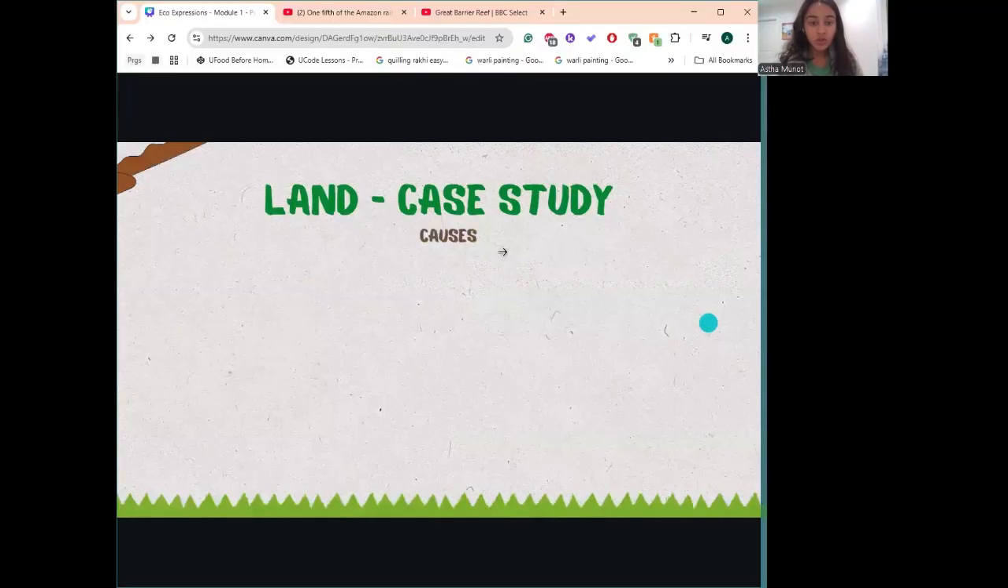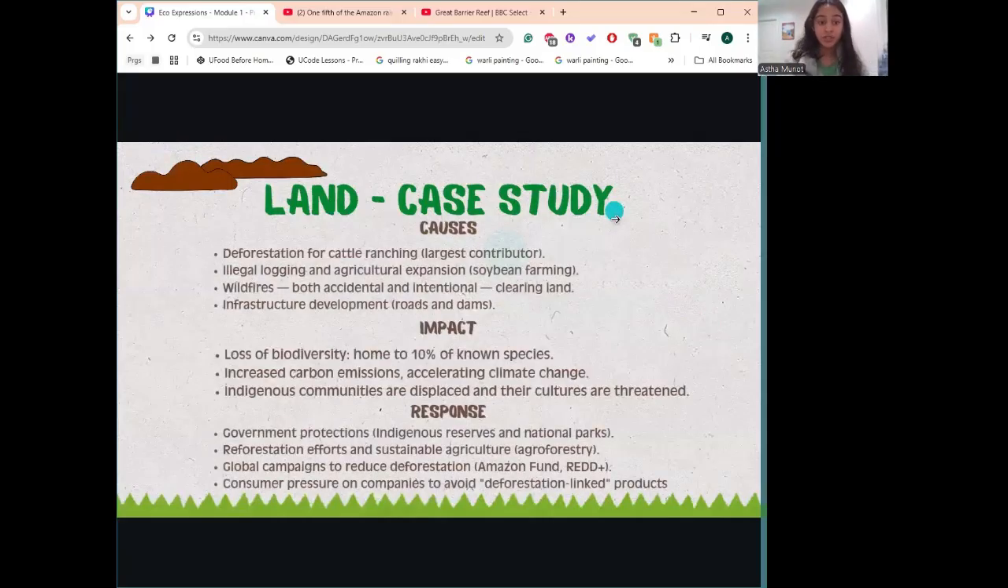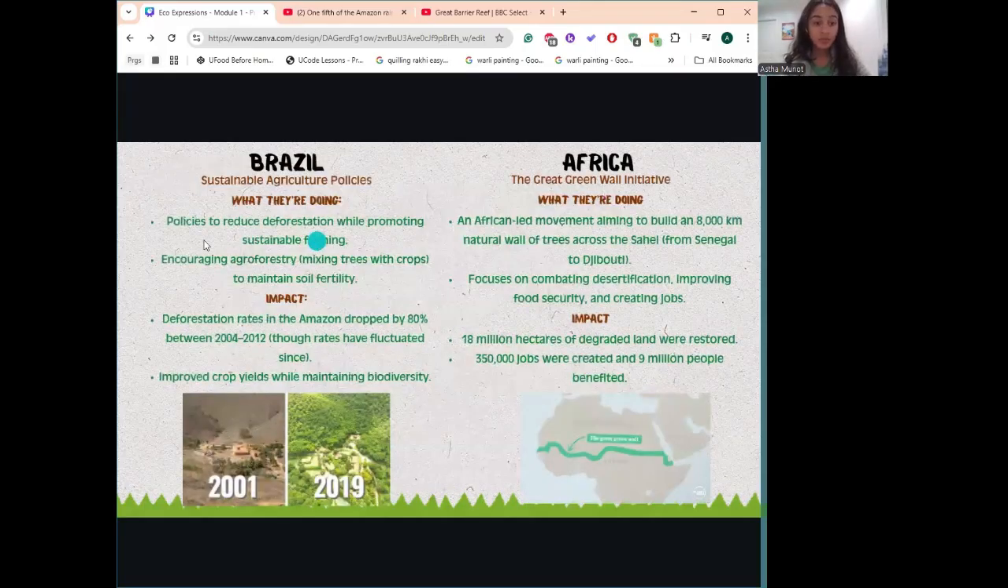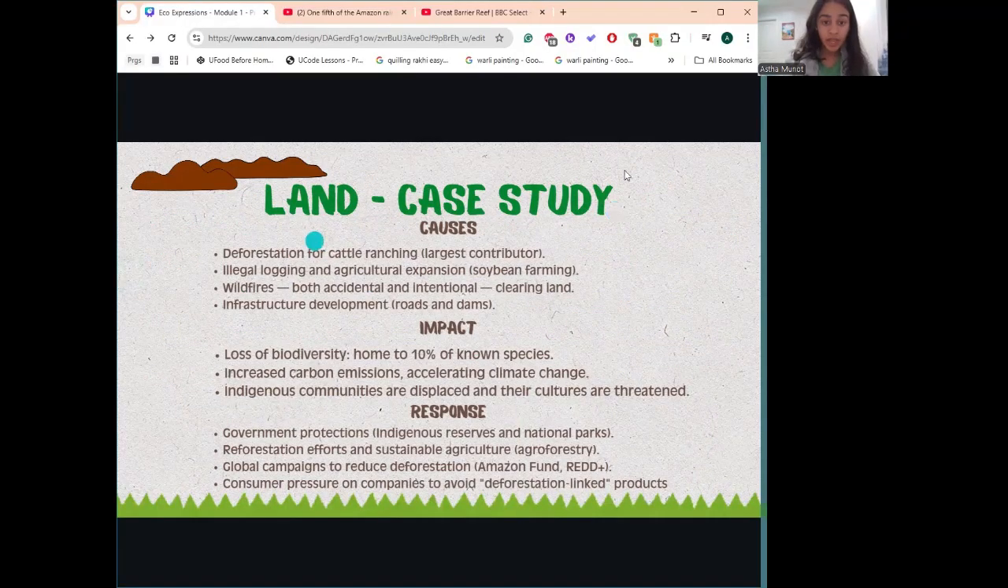So, what are the causes of deforestation? A lot of it is prominent because of cattle ranching, which is the largest contributor. Cattle ranching is basically providing land to raise cattle to provide the meat and dairy products we need. However, they need space to ranch, so a lot of it is to make space for cattle ranching. Moreover, there's illegal logging and agricultural expansion.